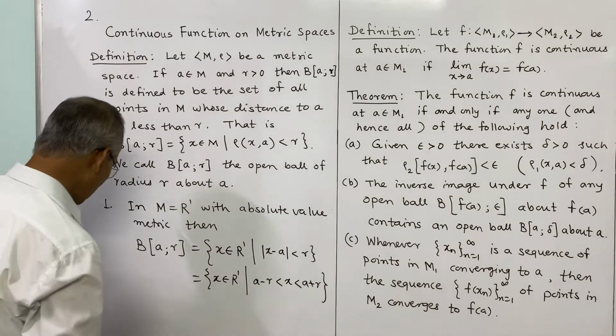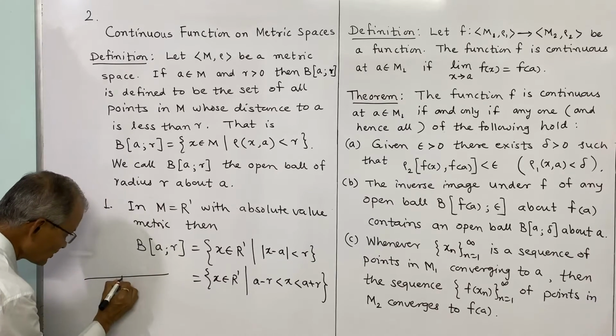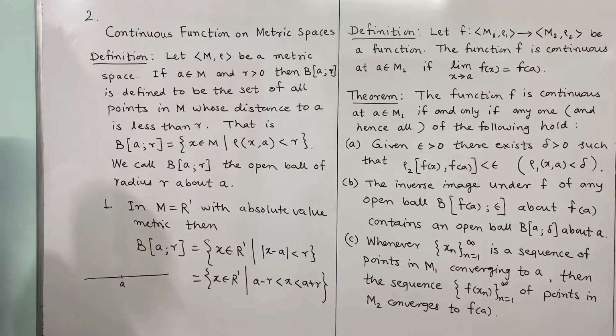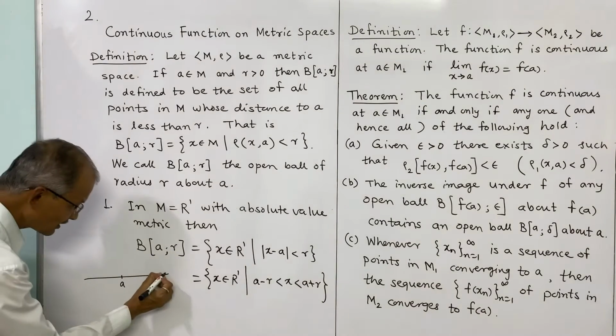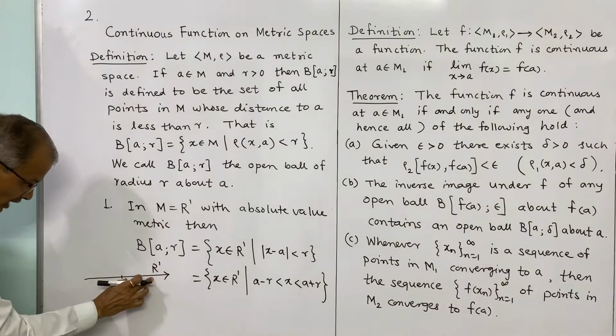Or it can be considered diagrammatically like this. So this is A, the center, and the radius is R. We are considering the real line R1, and radius R means distance R on either side.